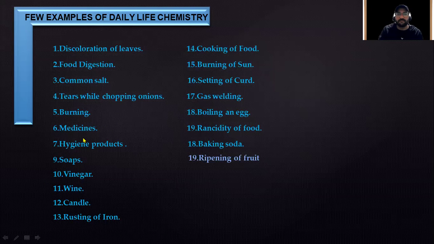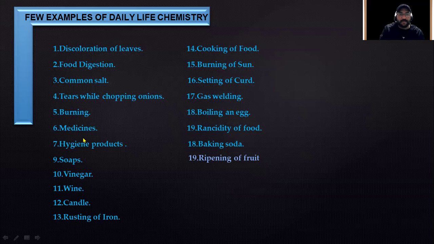You might have observed that during autumn, leaves have an altogether different color. That's not green, at least. So discoloration of leaves is definitely a chemical reaction that just happened inside the leaves and changed their color. Food digestion is a chemical reaction. And common salt is, I think, the most common chemical that we use in our daily life.